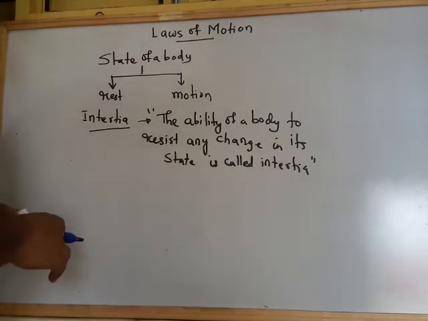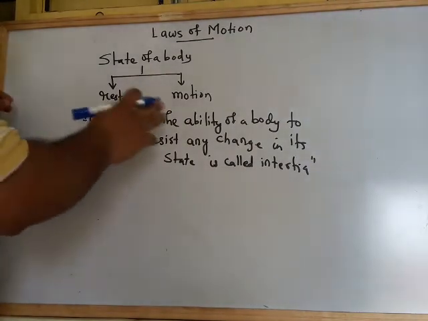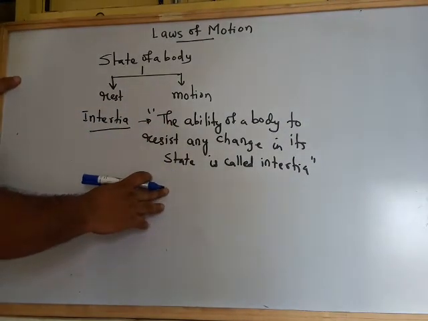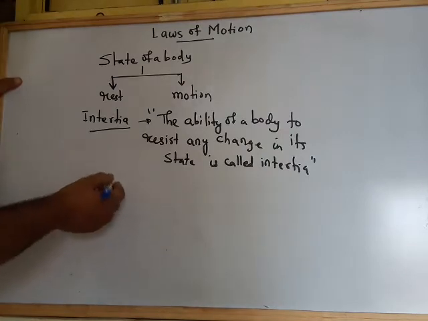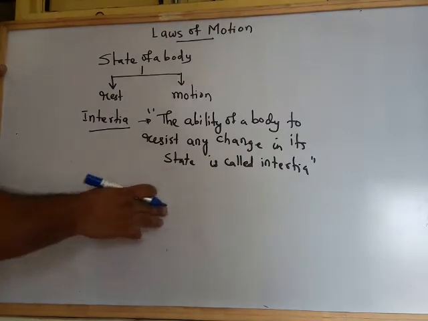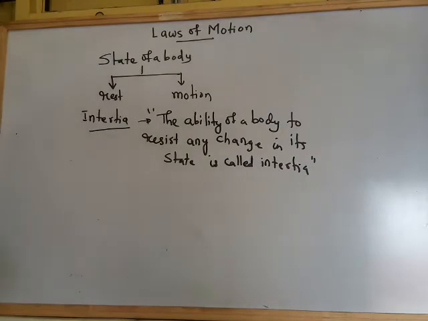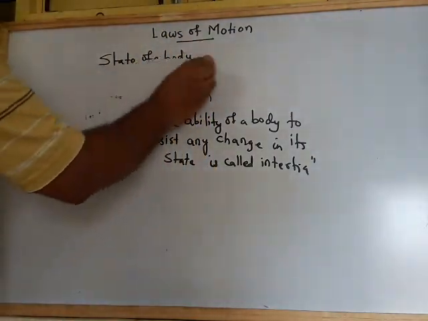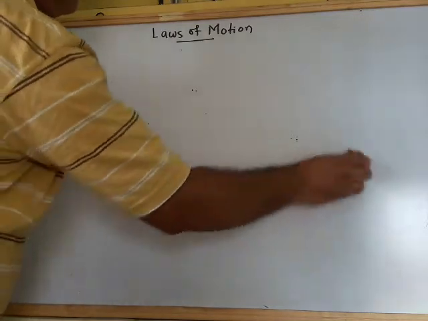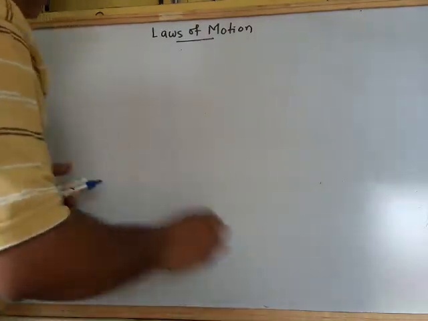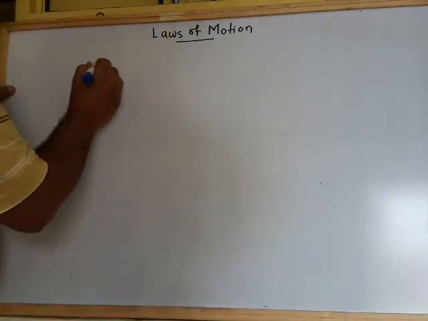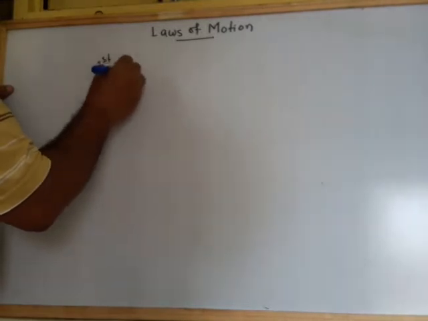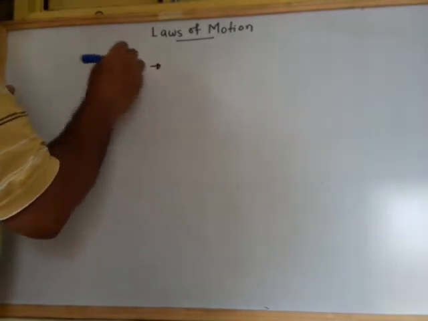Okay, after this, inertia is of the three types, you all know, है ना? One is the inertia of rest, one is the inertia of motion, and one is the inertia of the direction. Inertia of the direction also you know it very well. Now see, after this I would like to say with the Newton's laws of motion. So Newton's laws of motion में देखो, यहाँ पर हमारे पास फर्स्ट लॉ है, first law of motion. What does the first law state?